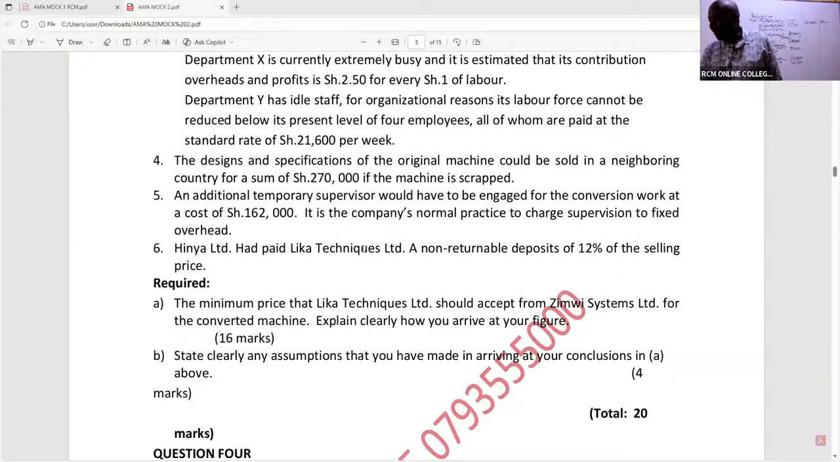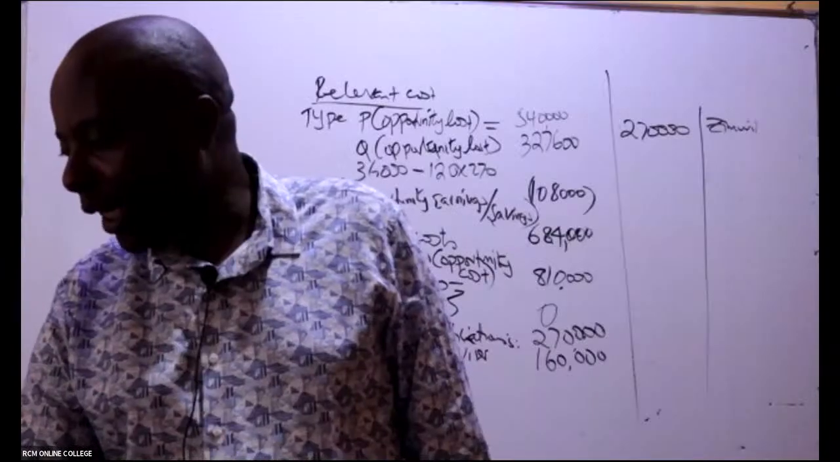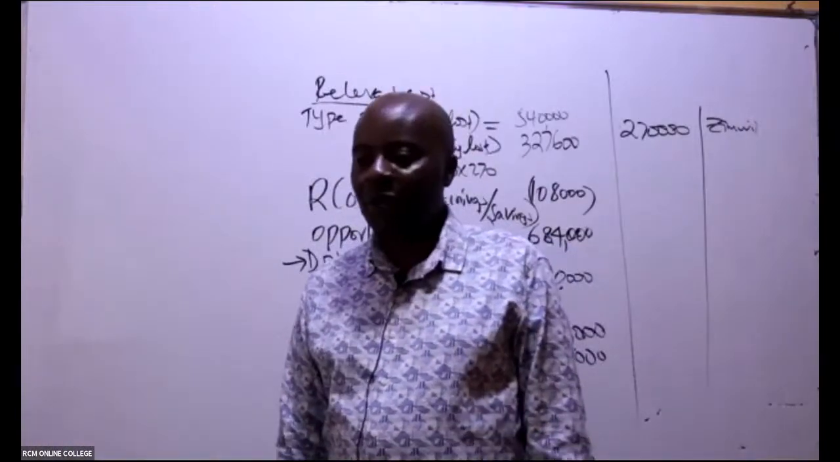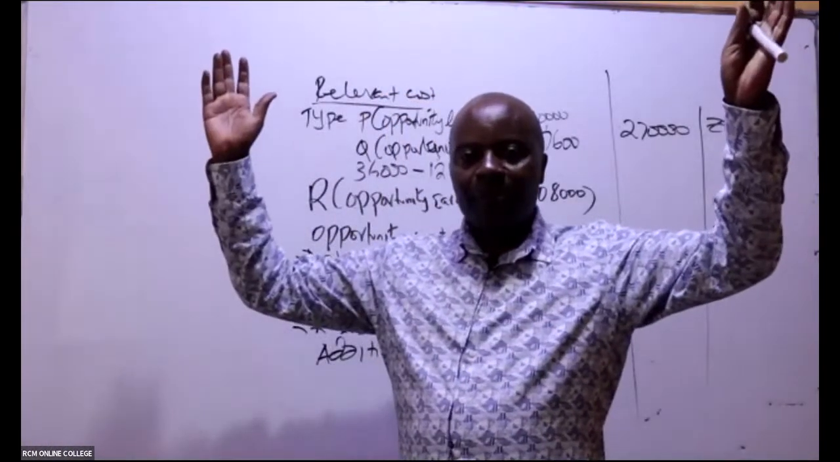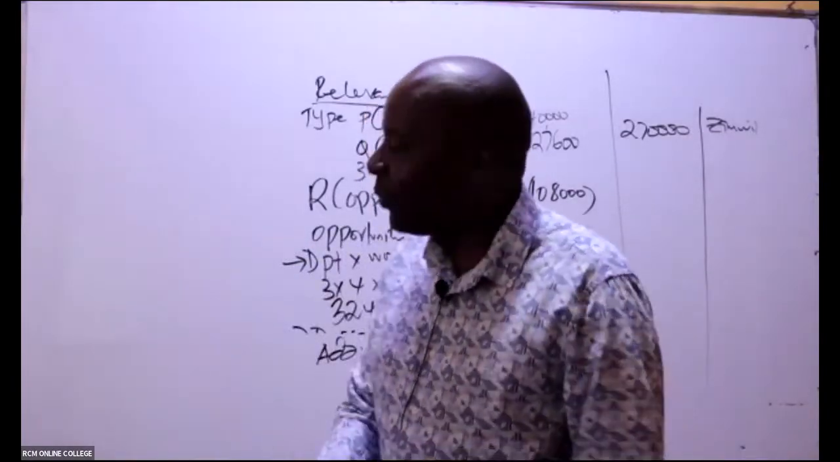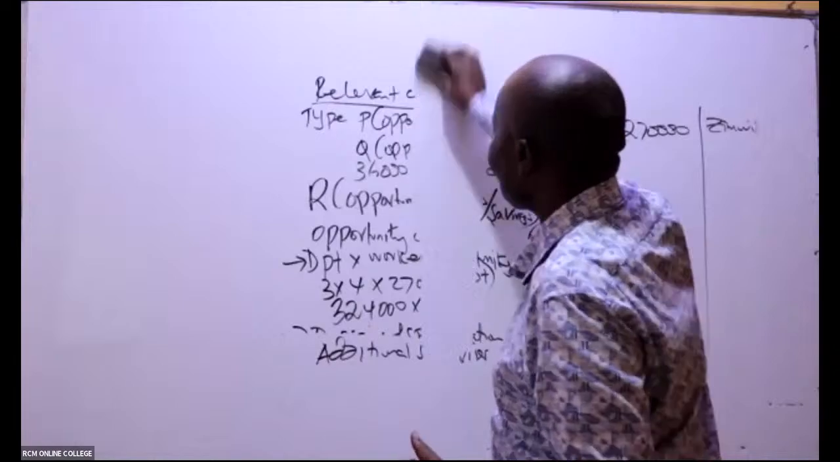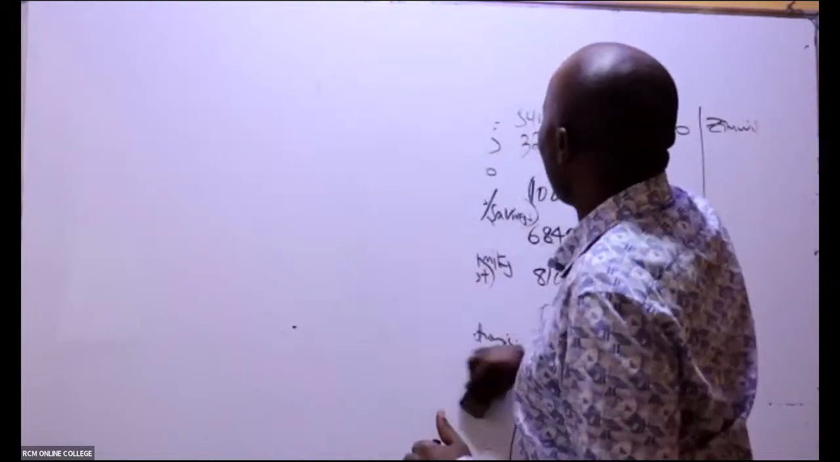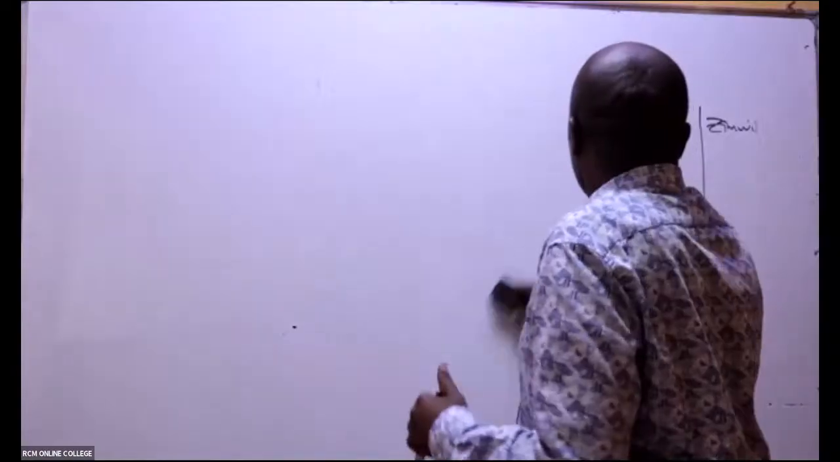Then, ladies and gentlemen, we go to the very last one. So what do we have there? We are told here, Hinya Limited had paid Link Techniques Limited an unreturnable deposit of 12% of the selling price. So whenever you hear an amount has already been paid, what do you think about? It's a sunk cost. That is irrelevant. So allow Mwalimu to start from the very beginning, and then we get to make an argument.